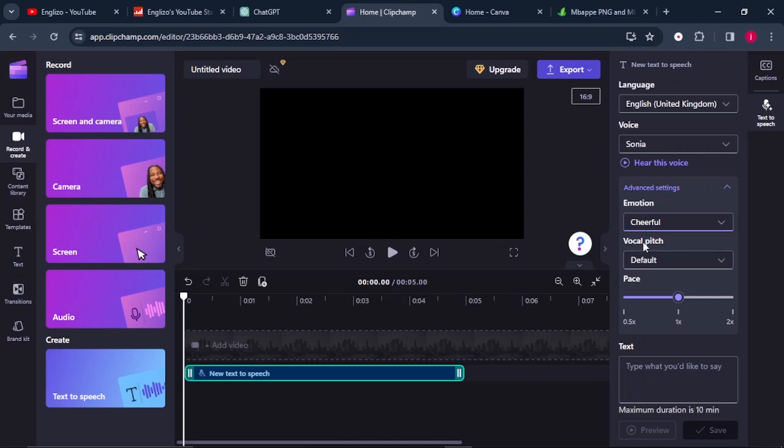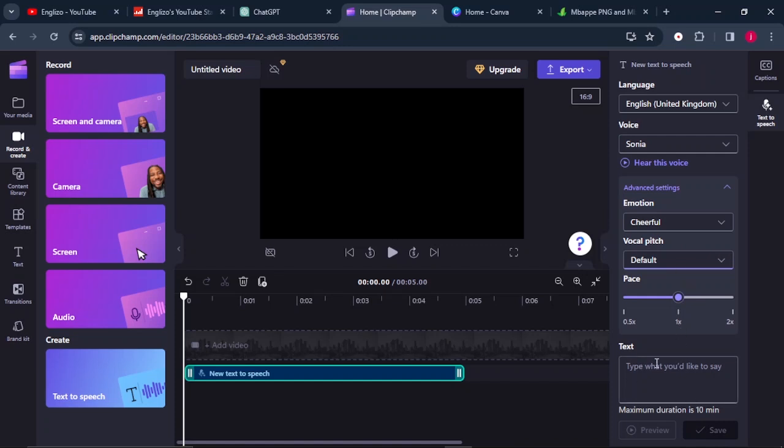From there, you need to choose the vocal pitch. It's set on default, but you can choose your vocal pitch. Do you want it to be low? Do you want it to be medium? Do you want it high or extra high? Choose the pitch for your voice that you would prefer. I'll leave it to default, and from here we can select the pace, how fast we want it to be. I'll just leave it the way it is as well.